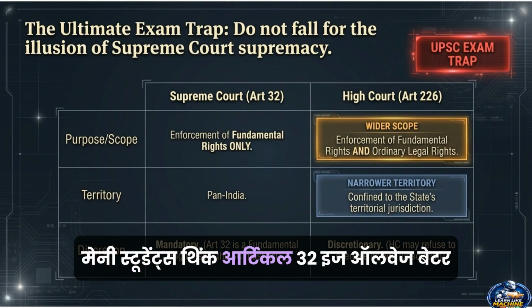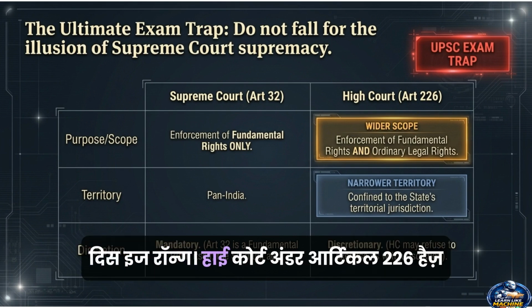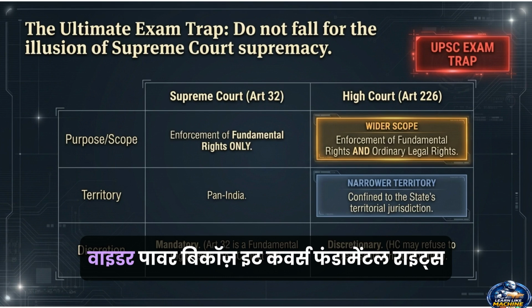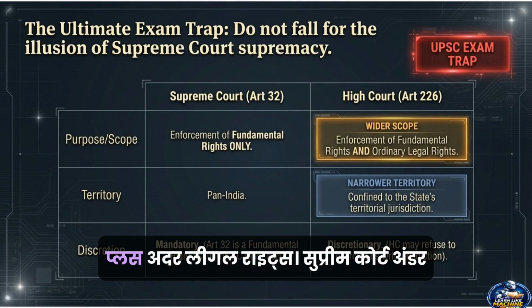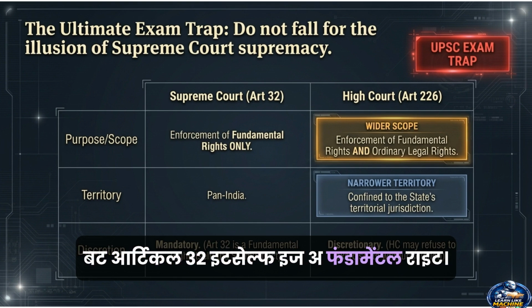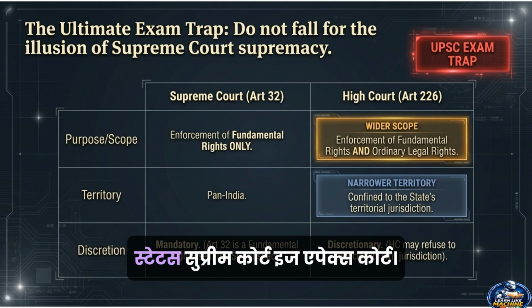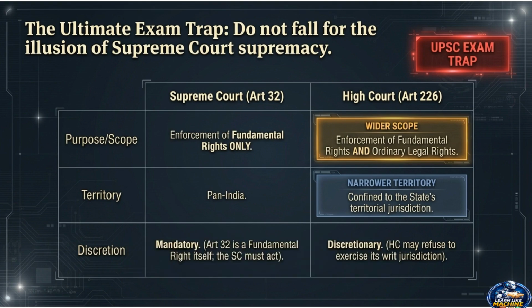Many students think Article 32 is always better than Article 226. This is wrong. The High Court under Article 226 has wider power because it covers fundamental rights plus other legal rights. The Supreme Court under Article 32 is only for fundamental rights. But Article 32 itself is a fundamental right. So remember, in scope, Article 226 is wider. In status, the Supreme Court is the apex court.